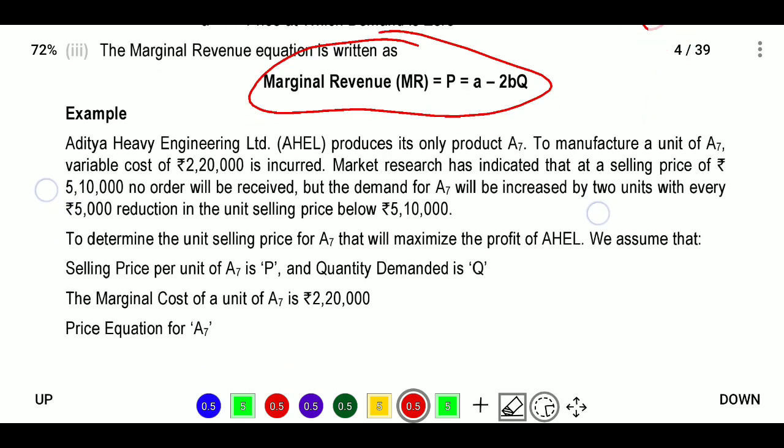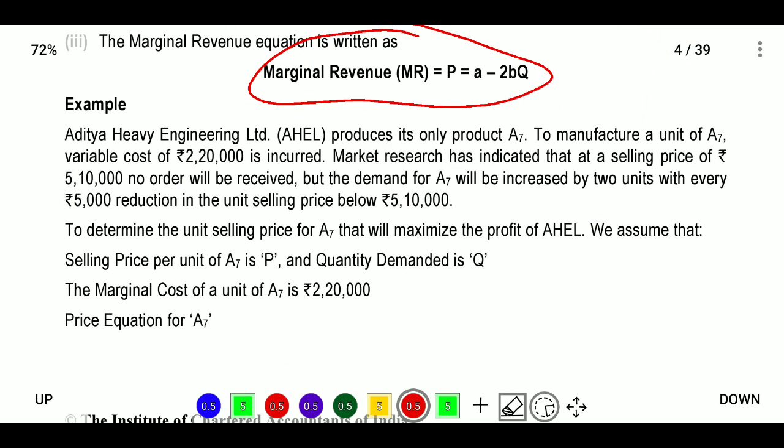For example, they provided one example. Aditya Heavy Engineering Limited produces its only product A. The manufacturing variable cost of unit A will be 2,20,000. This is the variable cost incurred, and market research has indicated that the selling price will be 5,10,000.